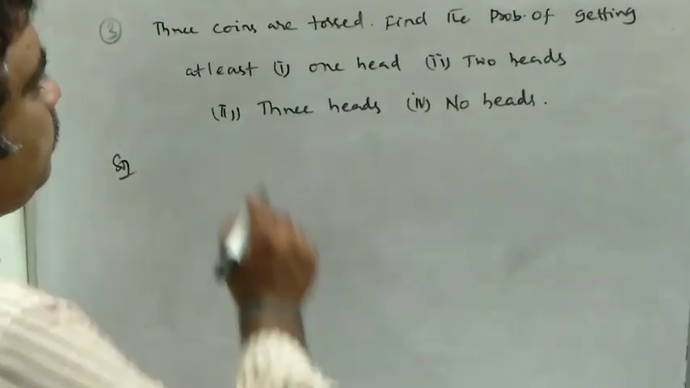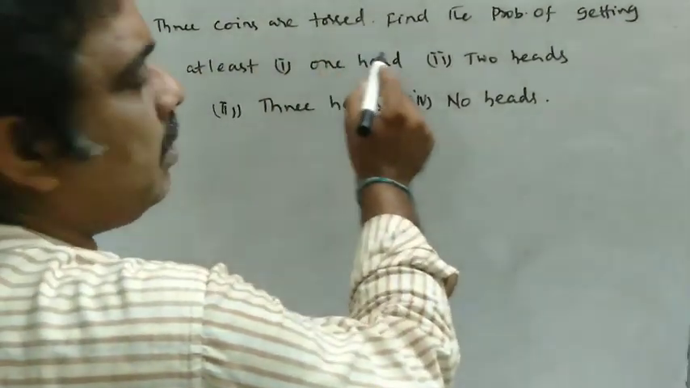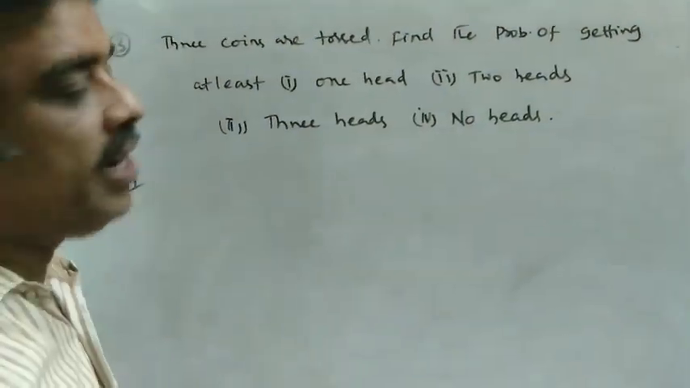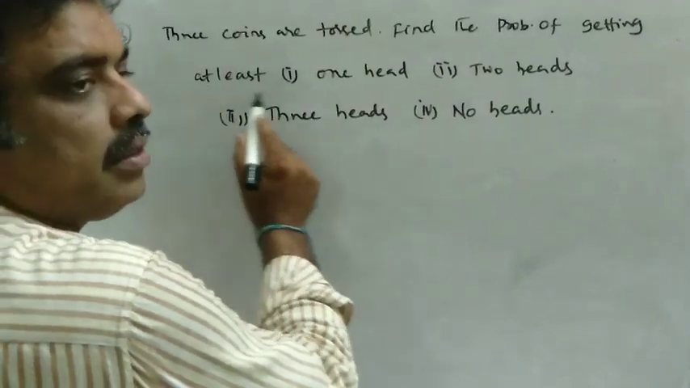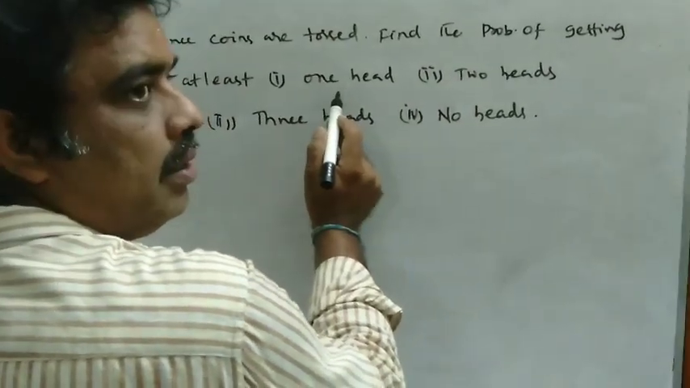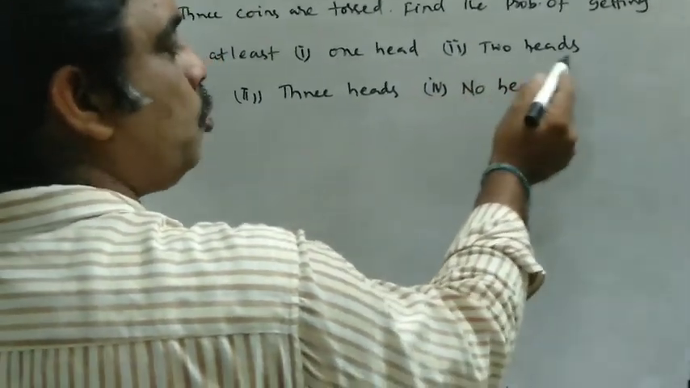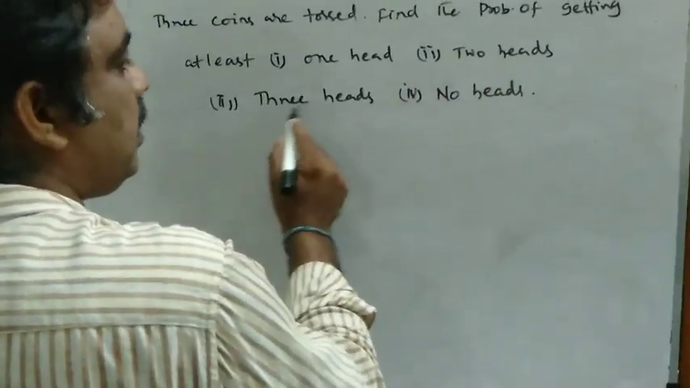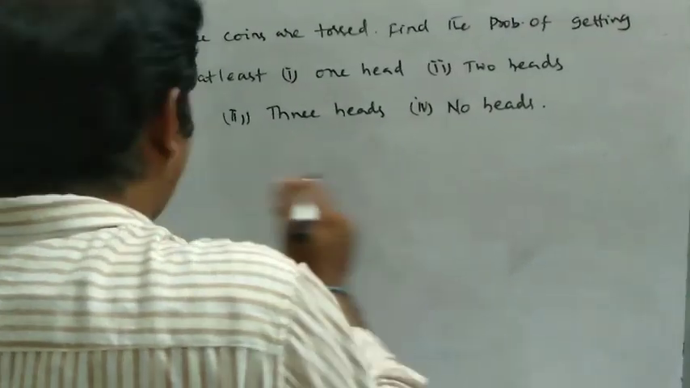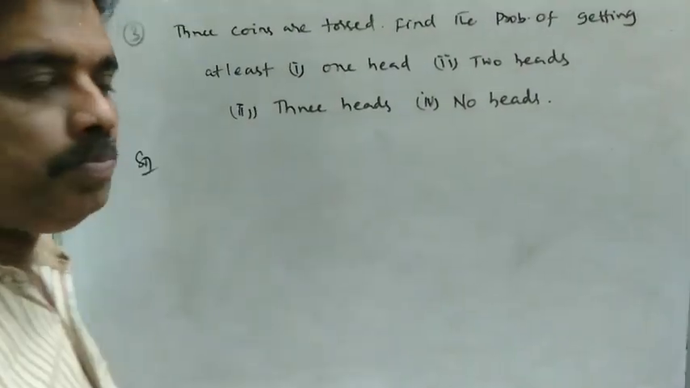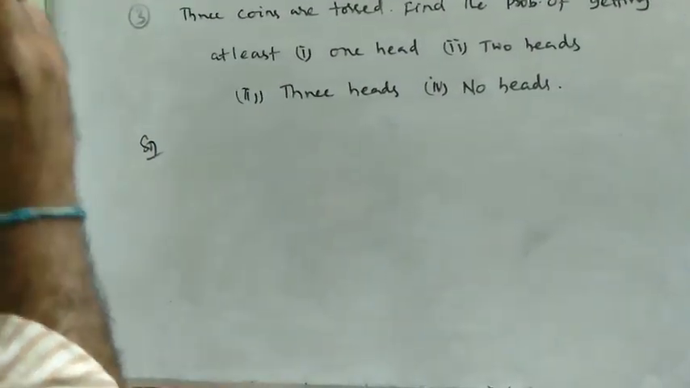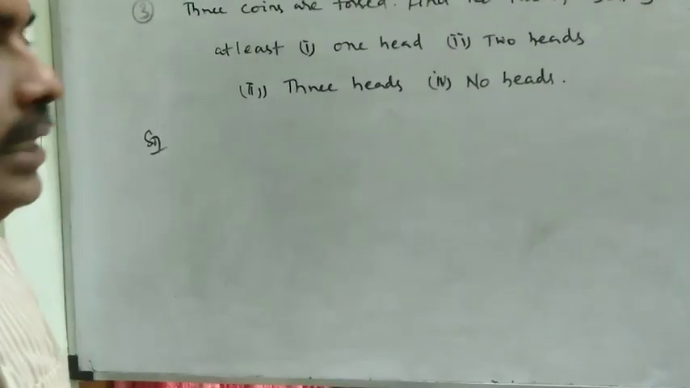Next problem, 3 coins are tossed. Find the probability of getting at least one head. At least means minimum one head. And second one is 2 heads. Third one is 3 heads. And fourth one is no heads. So we have to find the probability in all the 4 cases.